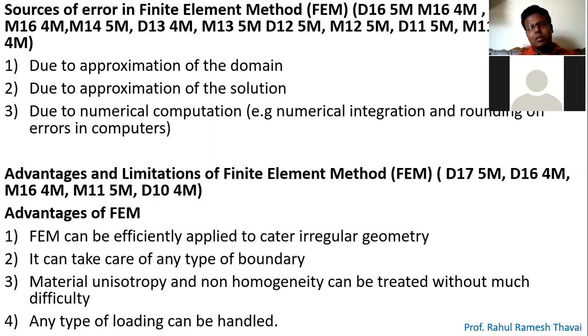Which are the points where you can come across error in the finite element method? The finite element method is nothing but an approximate method, so every method will have some errors. First, the error will be due to the approximation of domain. Whatever domain you assume, due to that there will be error. So that is the first error.